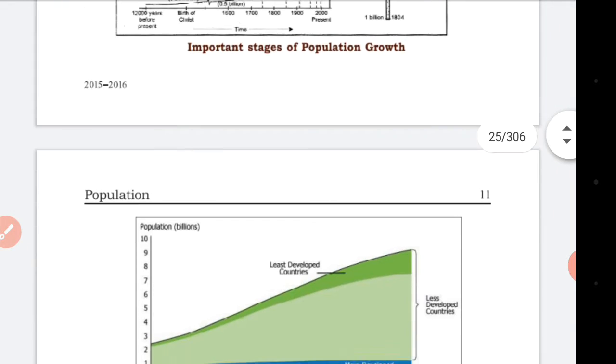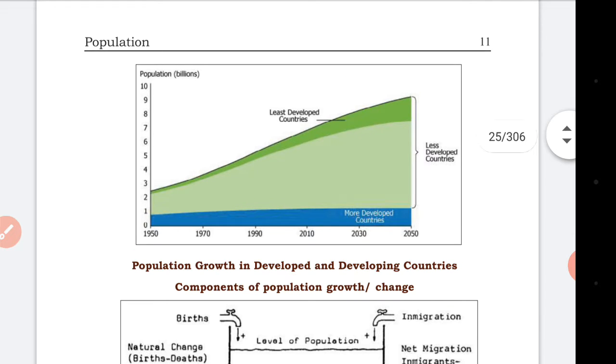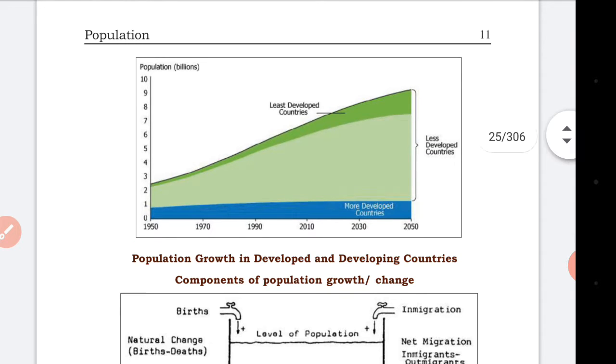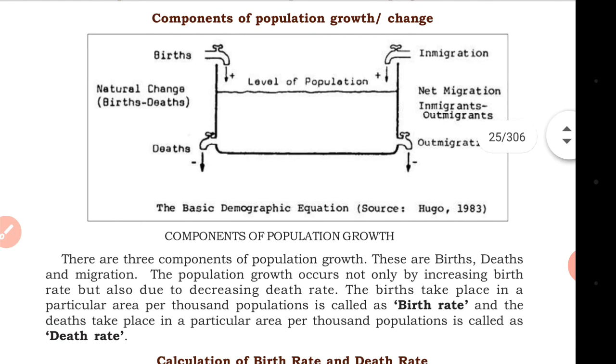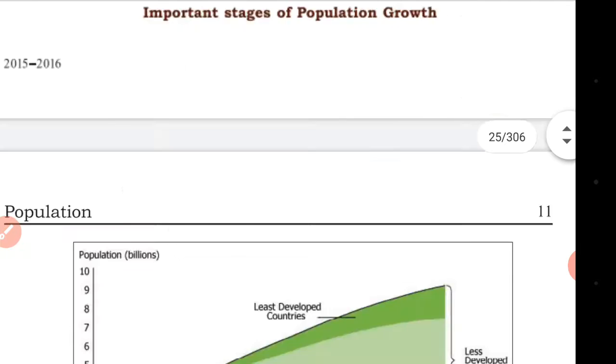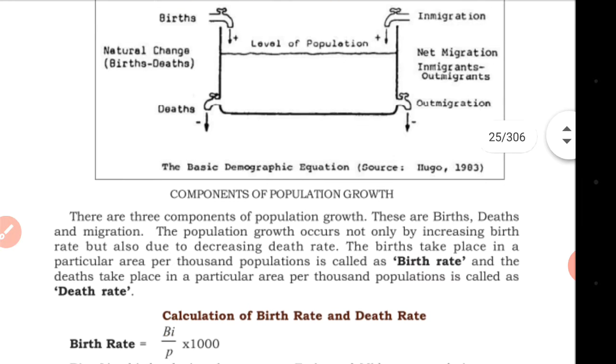And now let's see the graph. The population growth in developed countries. And in this, look at this, the components of natural growth, natural change, birth versus death, the level of population. Births are more and deaths are less. Then migration and net immigrant or migrant, the basic demographic equation.